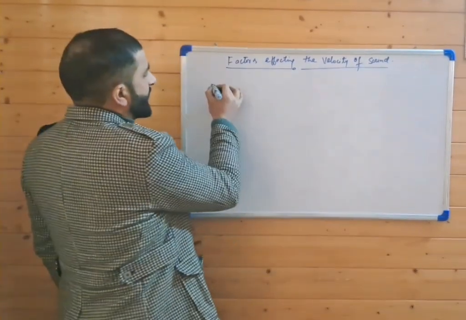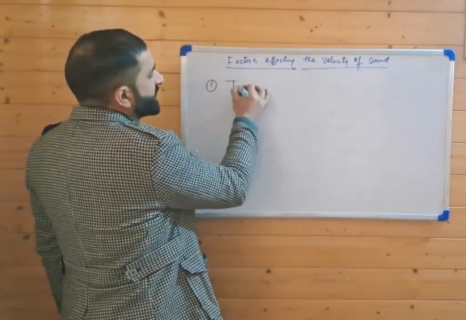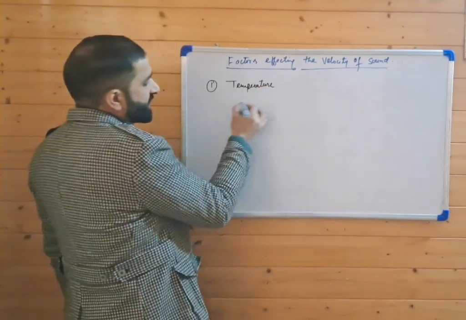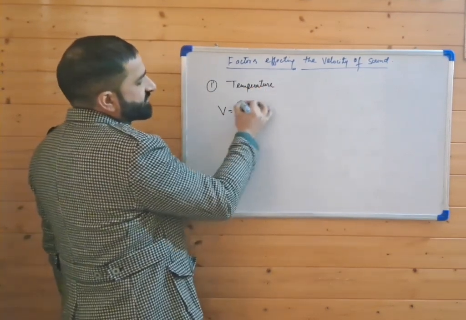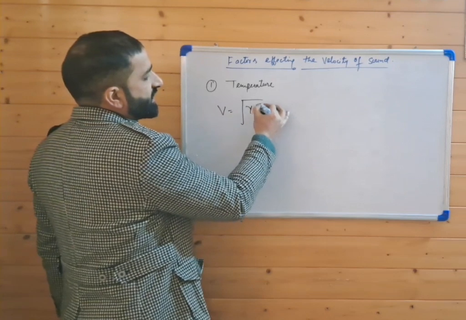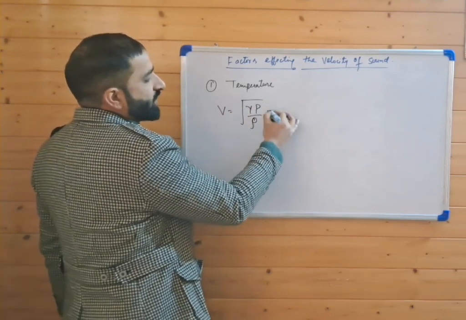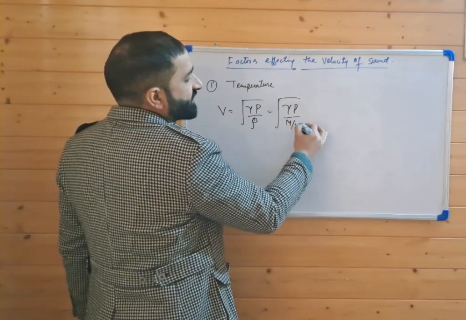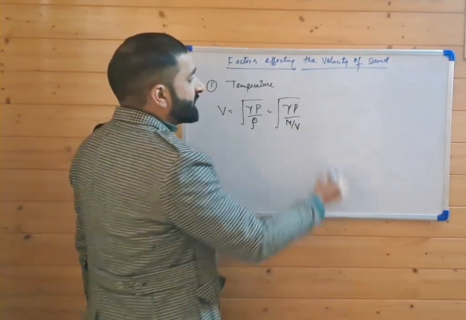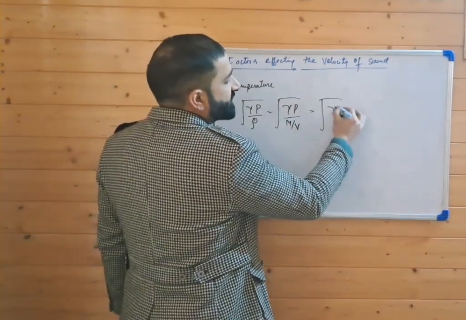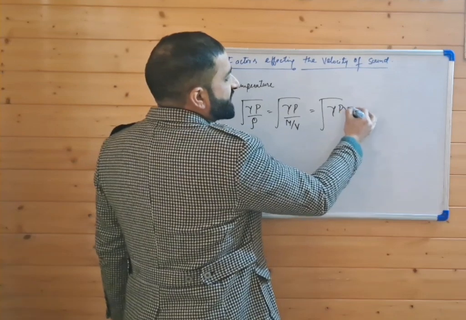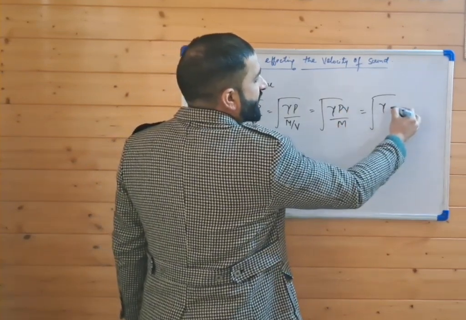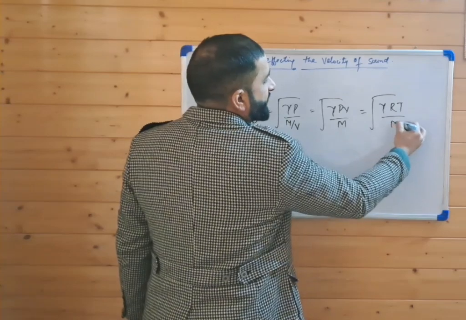Looking forward at the dependence on temperature. As per Laplace's equation, V is root of gamma p divided by rho, that is equal to root of gamma p divided by m divided by v. Taking v to the numerator, that is equal to root of gamma PV divided by m, and that is equal to root of gamma RT divided by m.